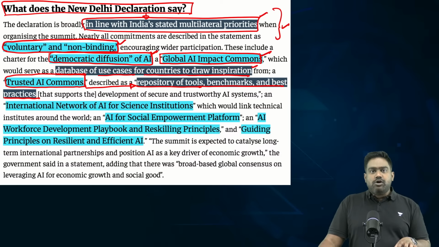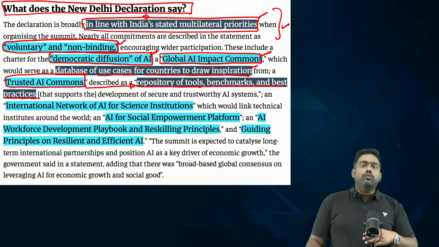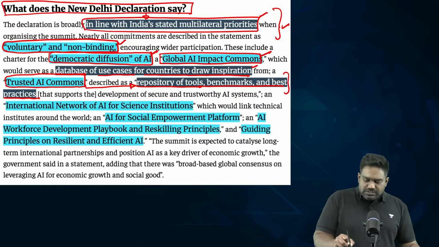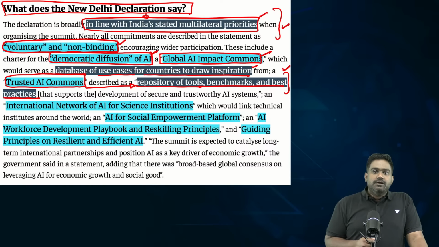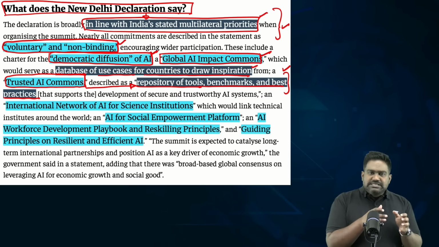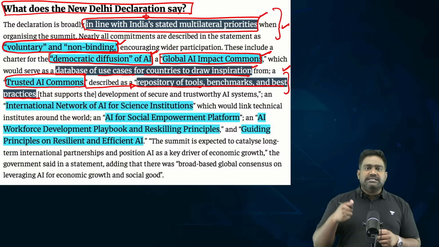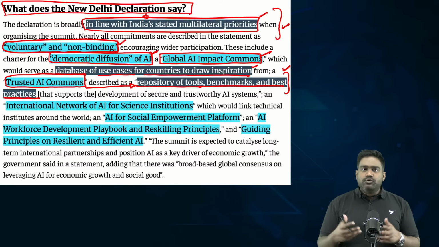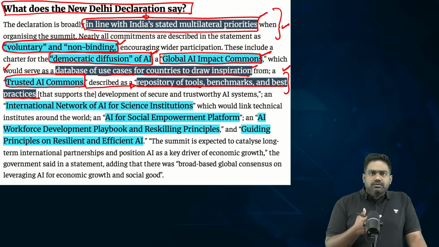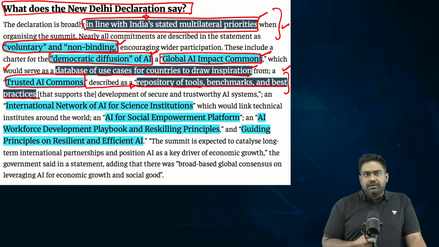On the trusted AI commons, some of the proprietary technologies would be listed as open source technologies, accessible to all the countries, from where you can learn the best practices and follow those standards and benchmarks which have been laid down. So in a way, it's something similar to Creative Commons or Global Commons, where advanced economies, which are pioneering AI research, will set aside some share of AI technologies and standards and protocols and make it accessible to everyone as open source technologies, so that AI would eventually become inclusive and equitable.